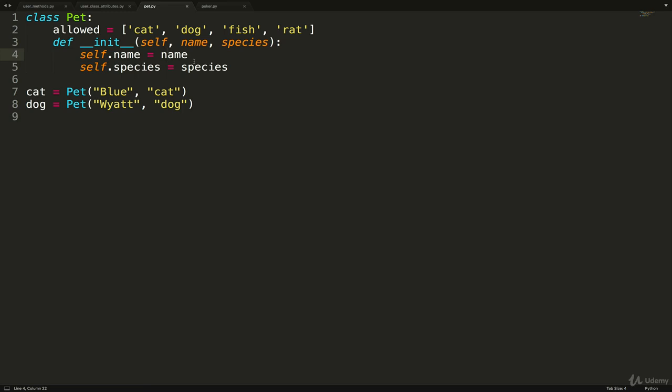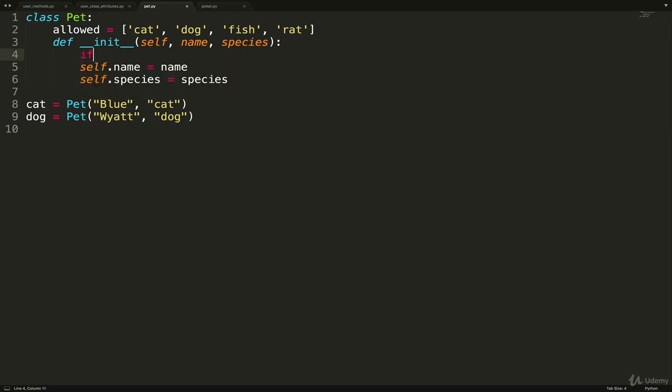And this could be a class attribute. Well, it will be in our example, but it actually doesn't have to be. I'll talk about when you would make something a class attribute versus when you would just move it into init. But for now, let's just keep it as a class attribute called allowed. And all we'll do in here is add a little check. If species not in allowed, and I can't just reference allowed, I need to reference Pet.allowed, or alternatively, this is something we haven't seen, I can actually use self.allowed, which is the syntax we use for an instance attribute. I will come back to that, but let's leave it at Pet.allowed.